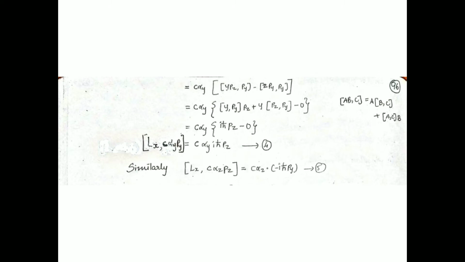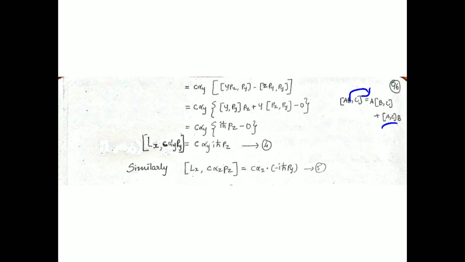First of all, we keep a on the left side, because it is standing on the left, and we carry out the commutation between b and c. Next, we keep b aside on the right side, because it is standing on the right, and we do the commutation of a with c. Here we can't say ab equals ba, just like matrices, the product of a and b is not equal to the product of b and a.